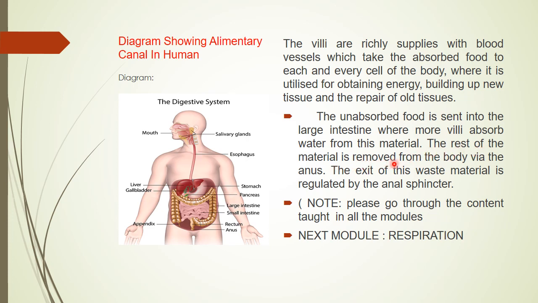Now, the unabsorbed food is sent into the large intestine, where the villi absorb the water, meaning the absorption of water takes place here, and the residue, the rest of the material, is removed from the body via the anus, which is part of the alimentary canal. Now, the exit of this waste material is regulated by the anal sphincter, and defecation takes place as the rectum gets filled, and it produces the urge to remove the solid waste from the body.